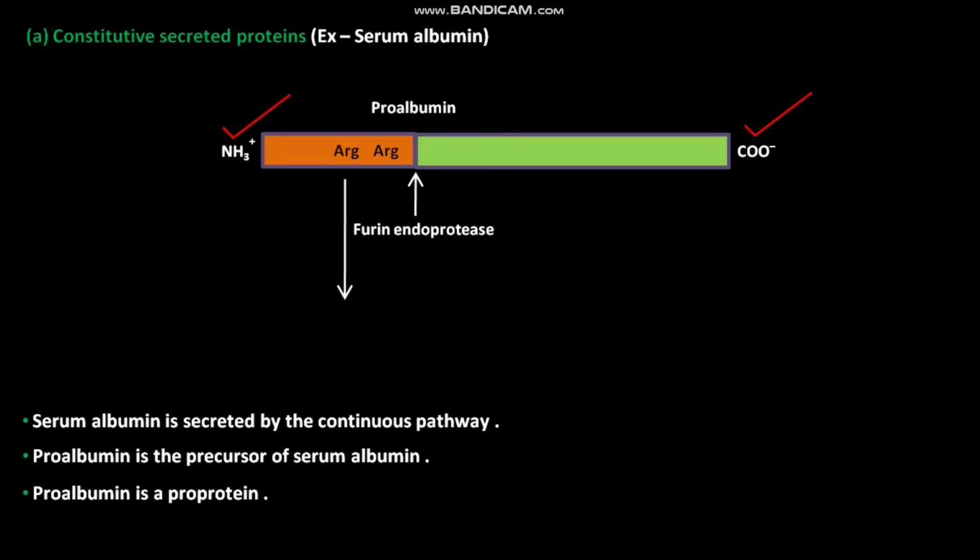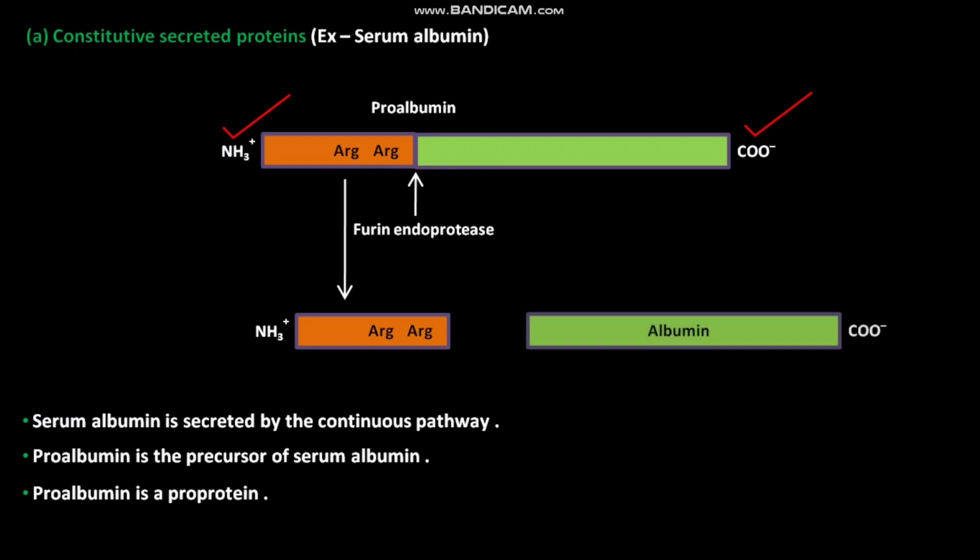Due to this cleavage, the dibasic recognition sequence separates from the rest of the sequence of proalbumin. The remaining sequence of proalbumin after separation of the dibasic recognition sequence is called albumin. Furin endoprotease is found in all mammalian cells.